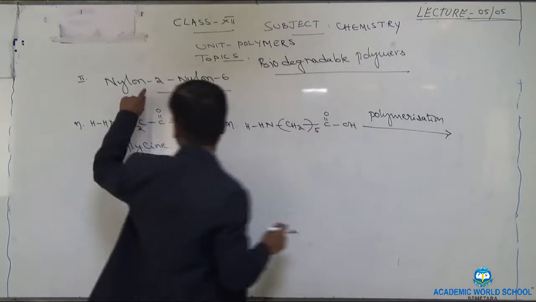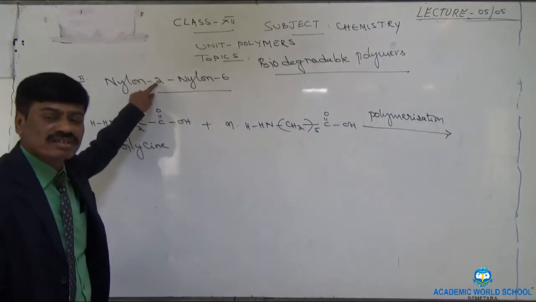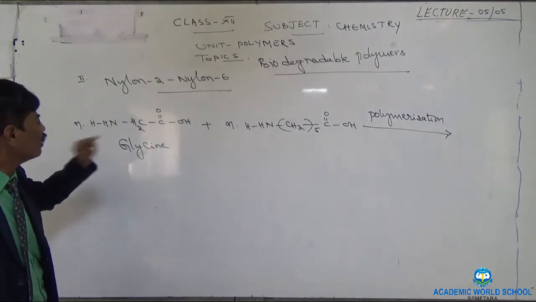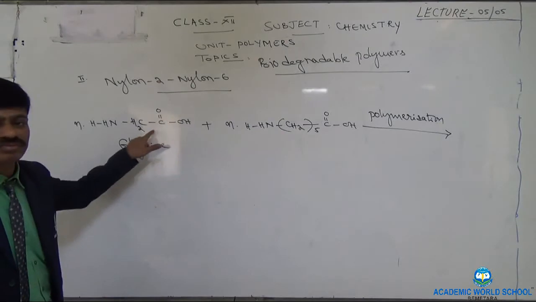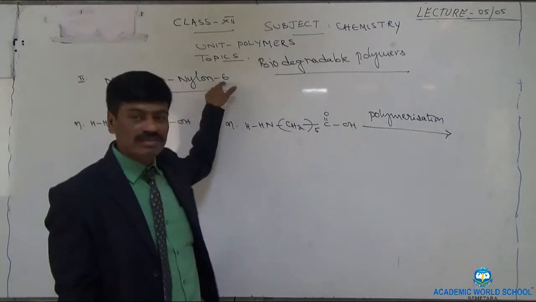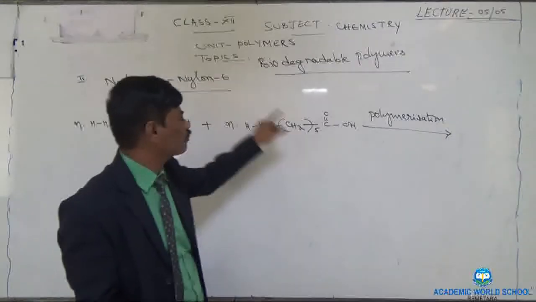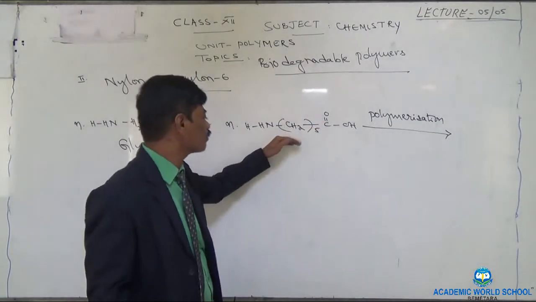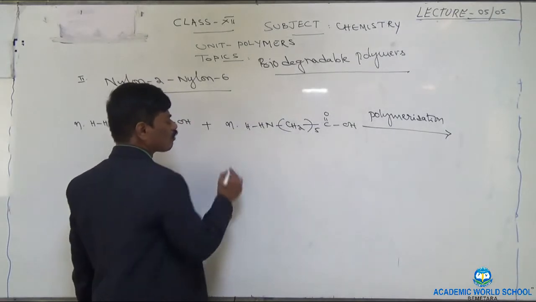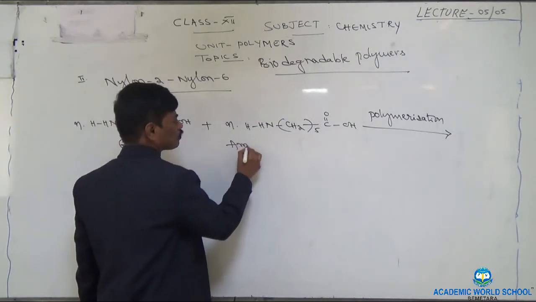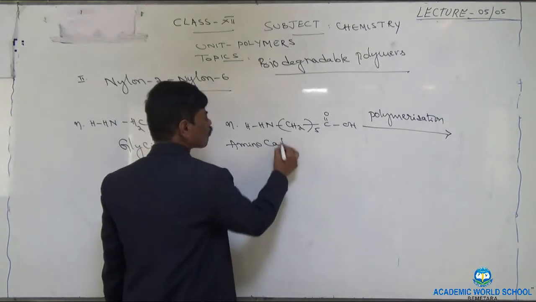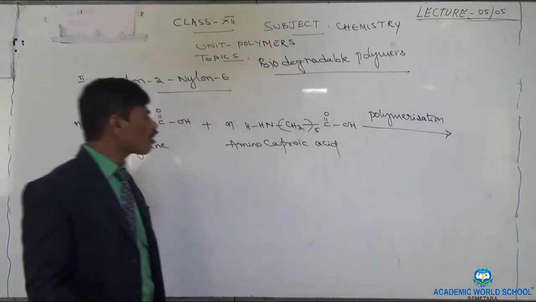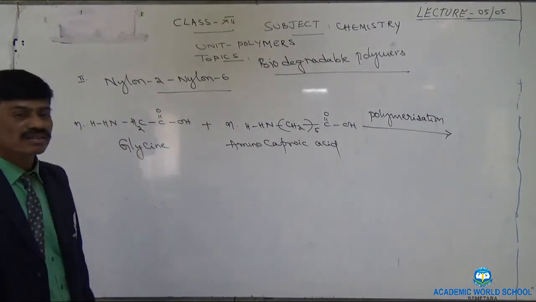see, earlier I told nylon 2. This 2 indicates presence of 2 carbon atoms in first monomer. See, there are 2 carbon atoms in this case, 1 and 2. Next, nylon 6. This 6 indicates presence of 6 carbon atoms. Here 5 carbon atoms and here 1. Altogether 6 carbon atoms. Name of this monomer, second type of monomer, is aminocaproic acid. Now how combinations are going to take place, let us see.